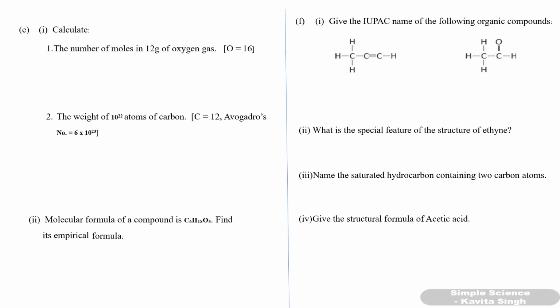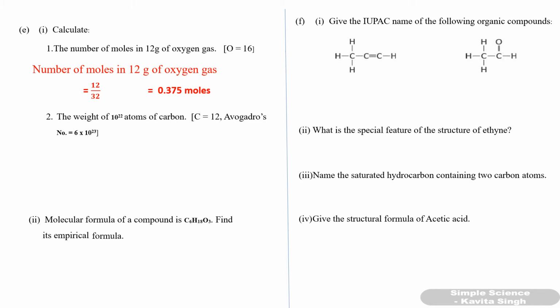Next question. Calculate the number of moles in 12 gram of oxygen gas. Atomic mass of oxygen is 16. Oxygen gas means O2. So 16 into 2. That means 32. So number of moles in 12 gram of oxygen gas will be equal to 12 upon 32. That is equal to 0.375 moles. Okay.